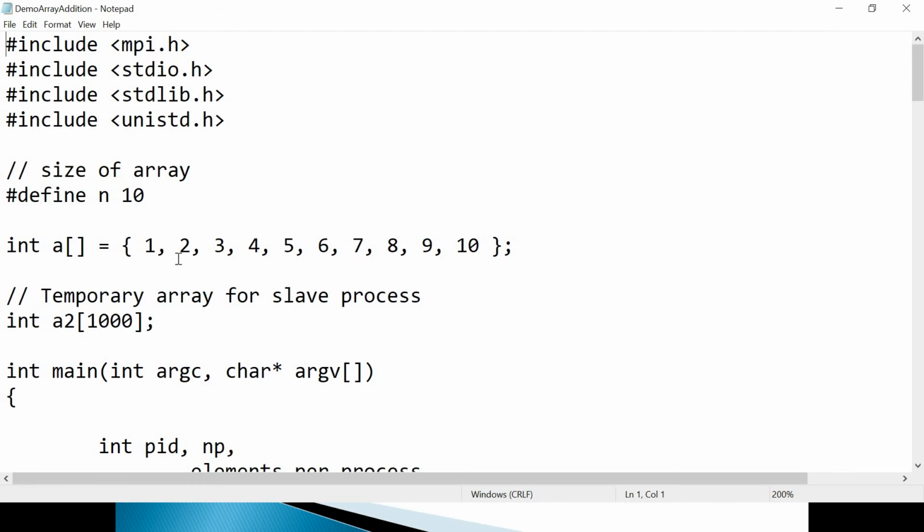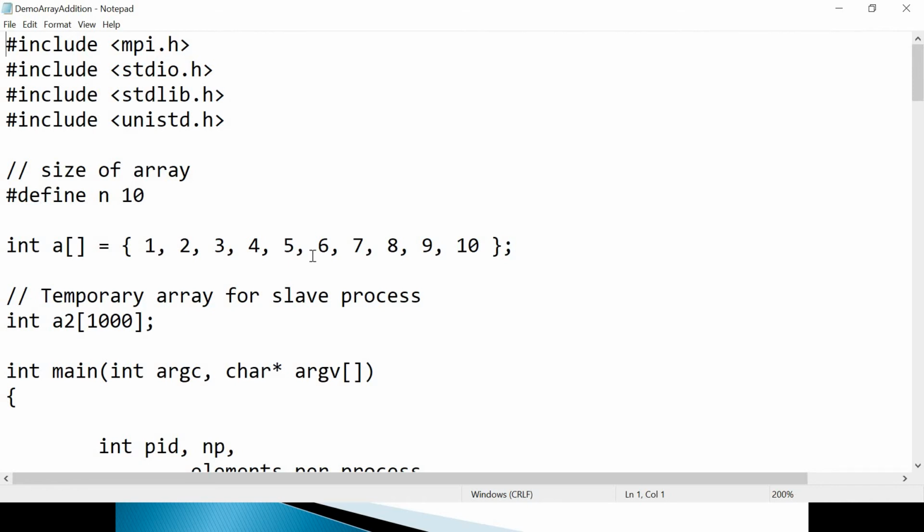This is the first logic you will have to write in your root process, the division of the array, and then the root process will use the send APIs. The next job of the root is to send these partial array elements to all the slaves using the send API which we have just discussed. Once it is sent, what you will write in the slave part is the receive.